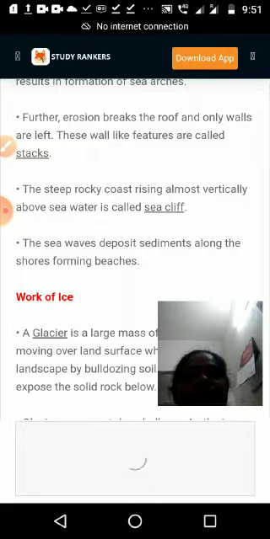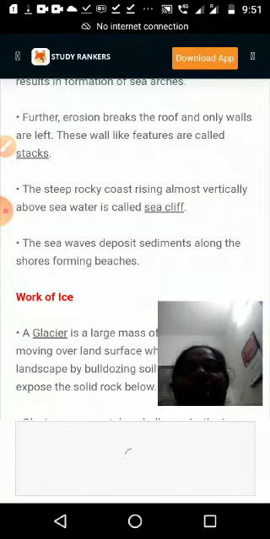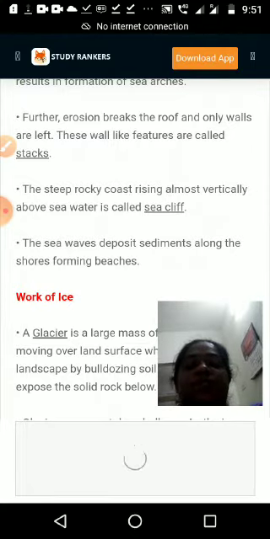Okay, the next one: sea waves deposit sediments along the seashore, forming beaches. So when the sea is bringing sediments and depositing them in the coastal area, what is it forming? It is forming beaches.